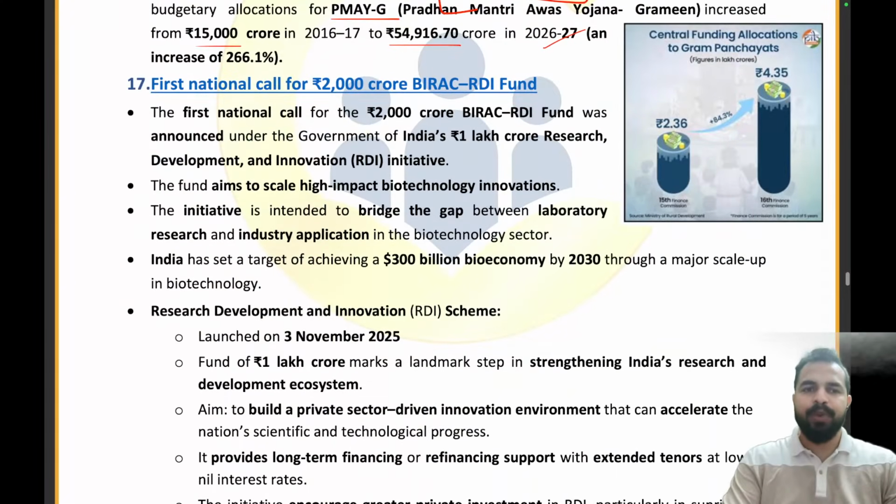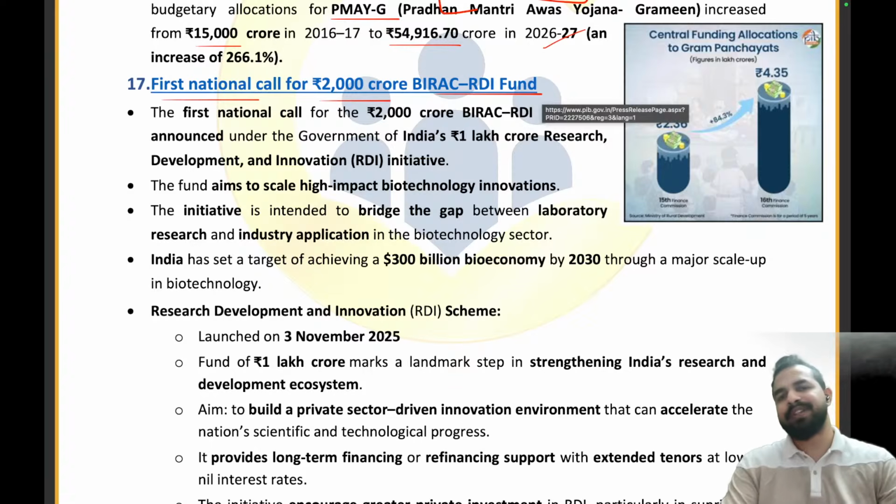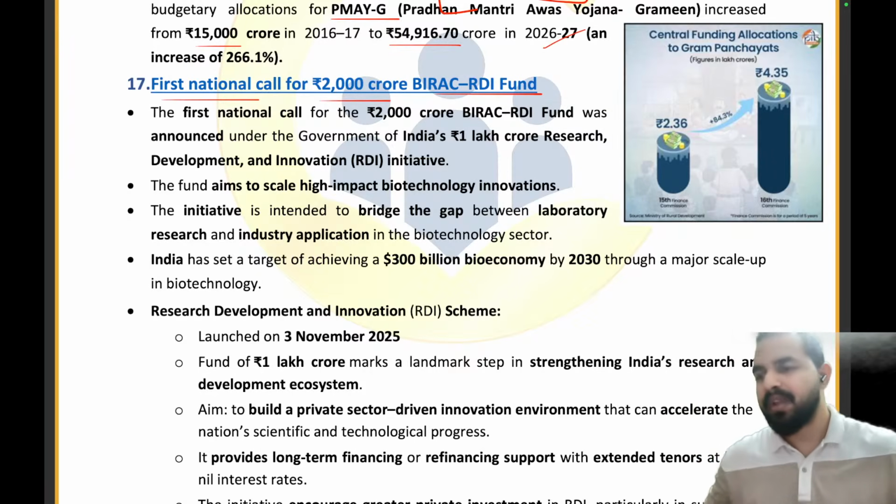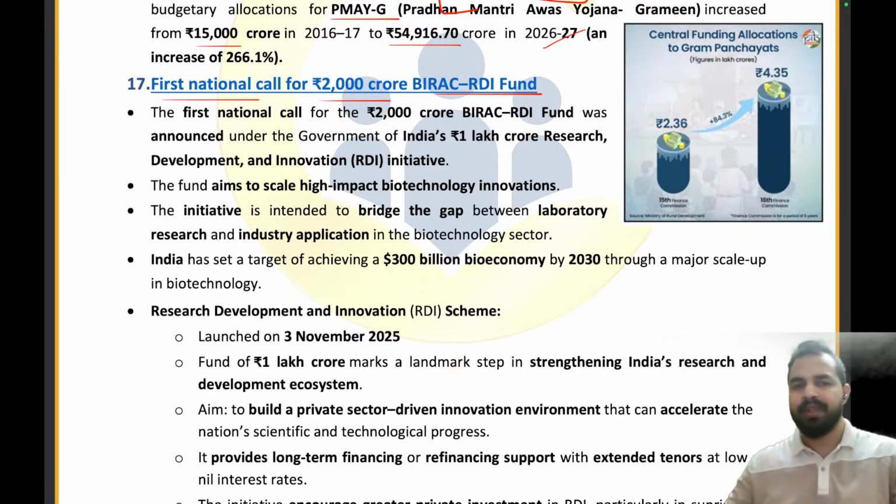Let's move ahead to the next part. The first national call for 2000 crore BIRAC RDI fund. My dear friends, we have already covered the Research Development and Innovation Initiative scheme in the very first week of February 2026, right? Do you want me to cover this scheme again? We have already covered the scheme in a very detailed manner in that particular session.